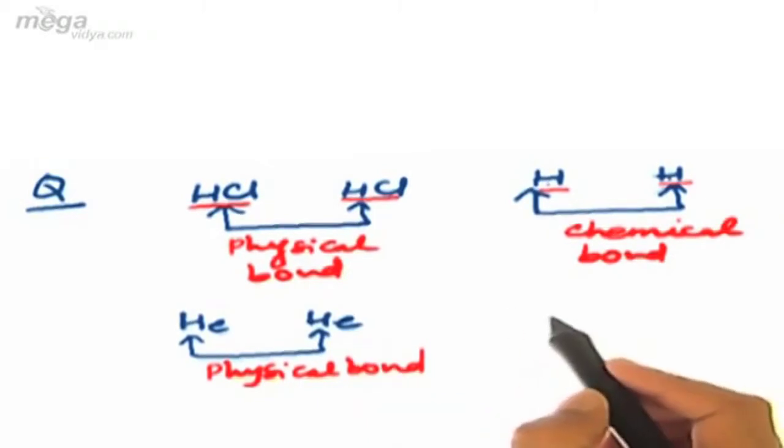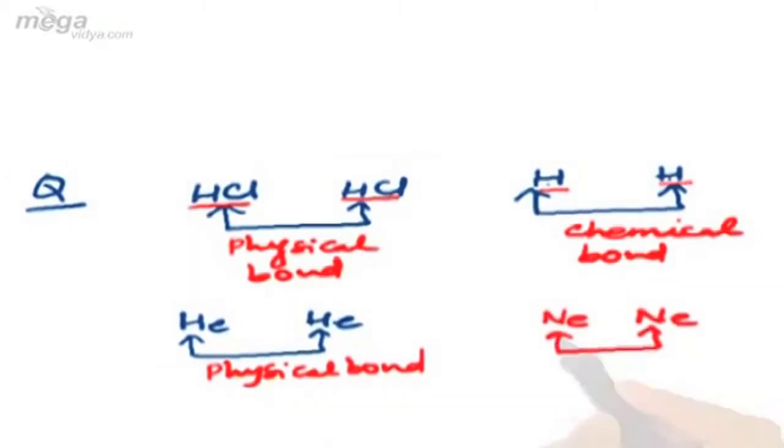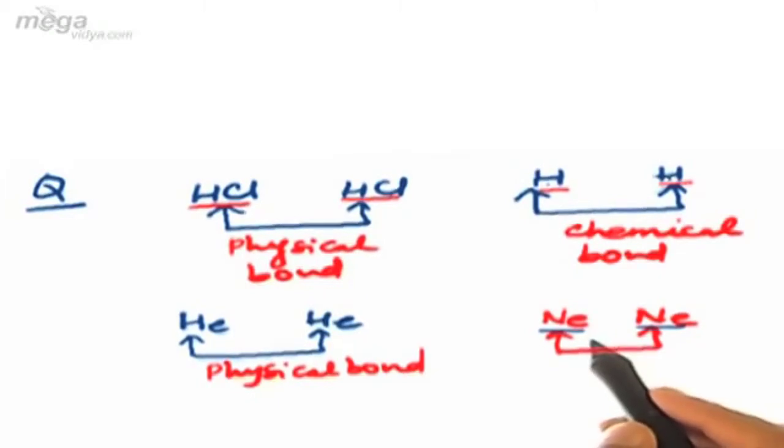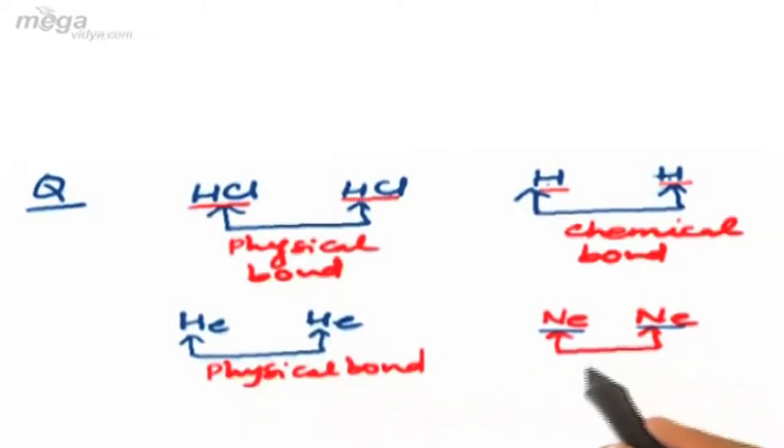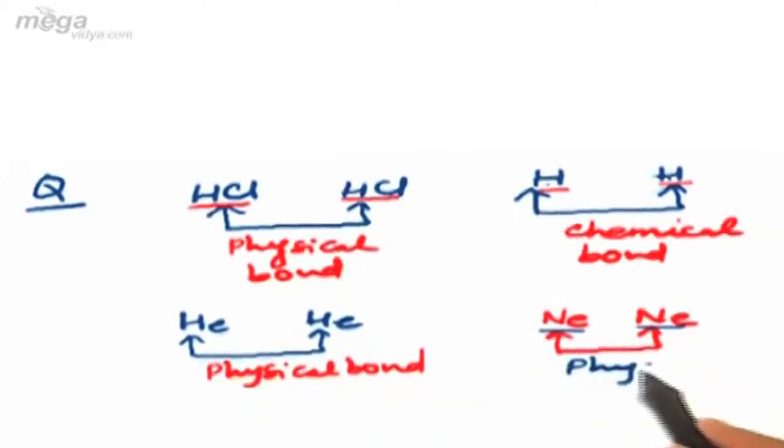Now moving ahead, if we discuss what shall be the nature of bonding between neon and neon atom. Again here both of the neon atoms are in their atomic state, but neon belongs to the inert gas family, that is 0 group, where the elements have got inert gas configuration. So similar to helium, it will also possess physical bonding.